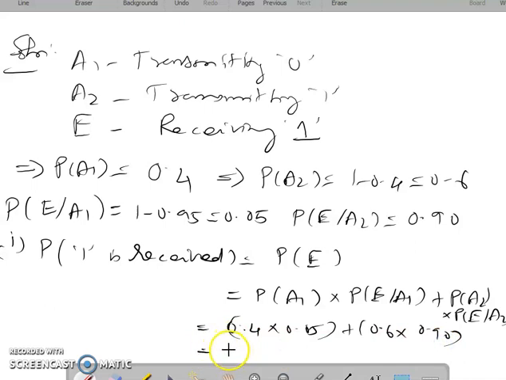Then multiplying and adding these values gives the answer 0.56. This is subdivision number 1.